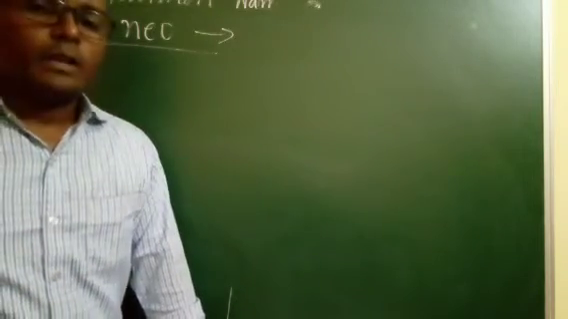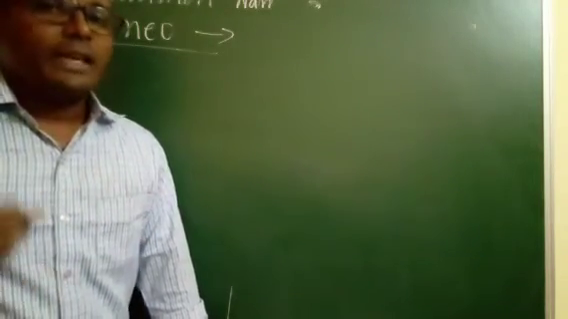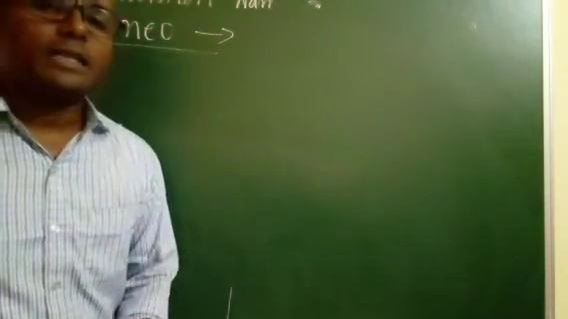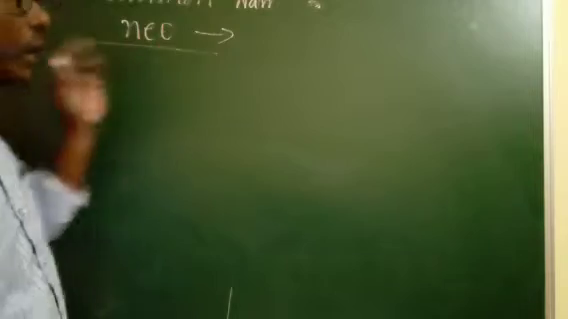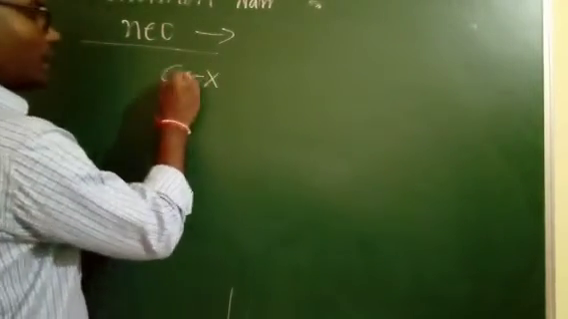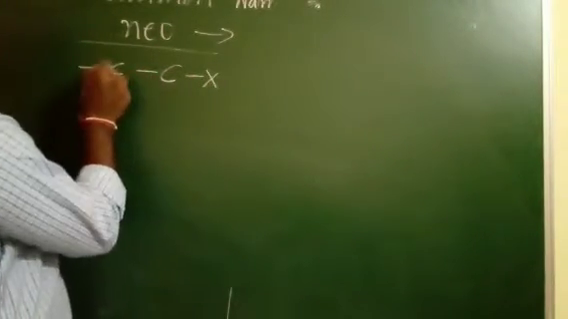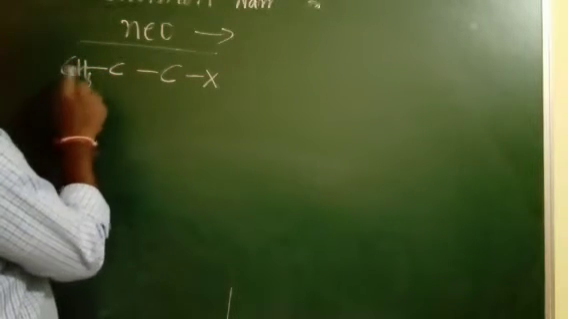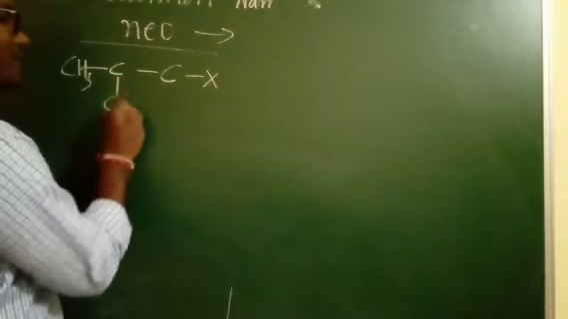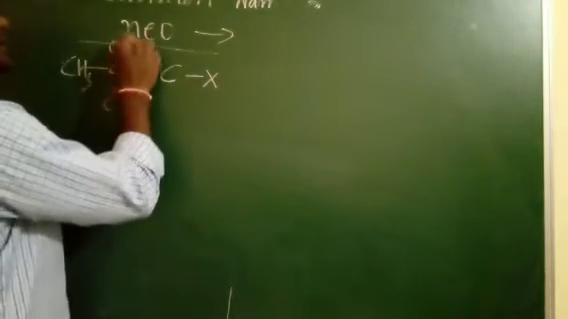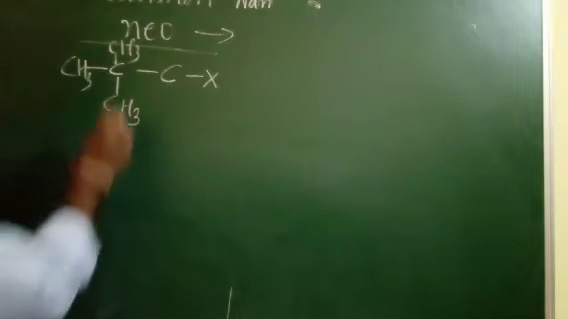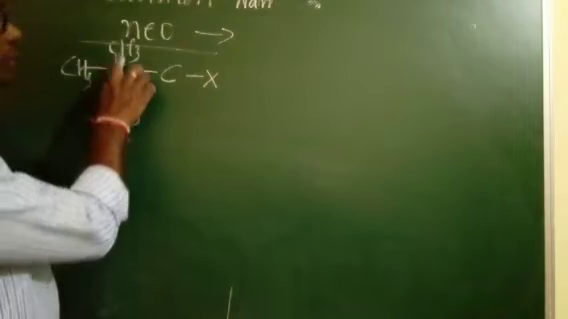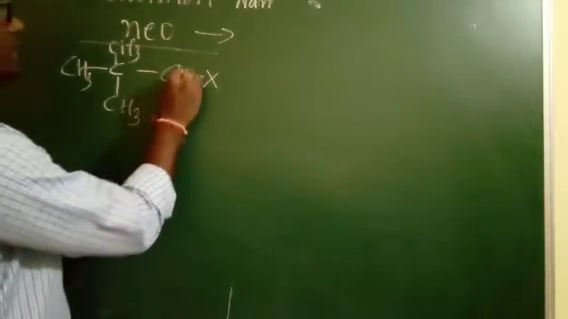Neo means the halogen atom is attached to the carbon, and the last second end of that carbon contains 3 CH3 groups. That is what we call neo. This is the last carbon, this is the last second end, and it contains 3 CH3 groups: 1, 2, 3. So that is what we call neo.